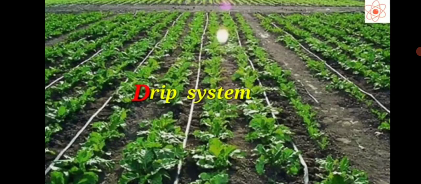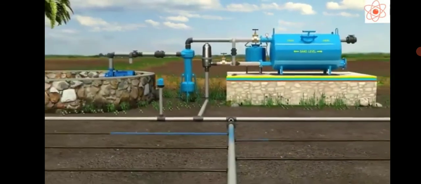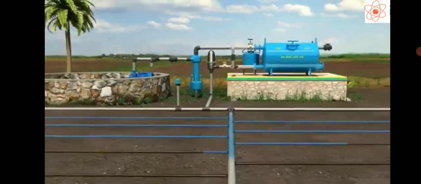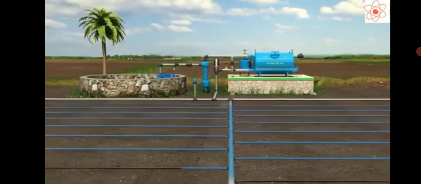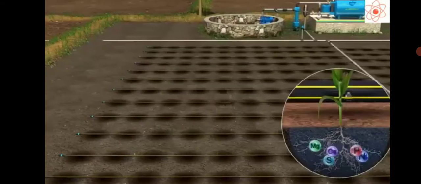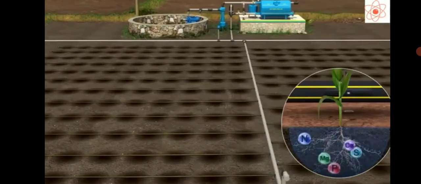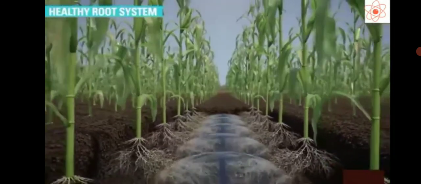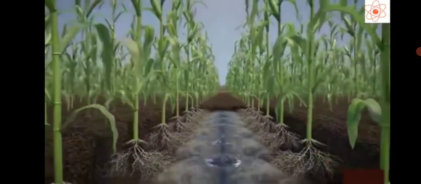So the next method is the drip system. It is the best technique for watering fruit plants, gardens and trees. In this system, the water falls drop by drop directly near the roots. So it is called the drip system. So that water directly reaches the roots of the plants.